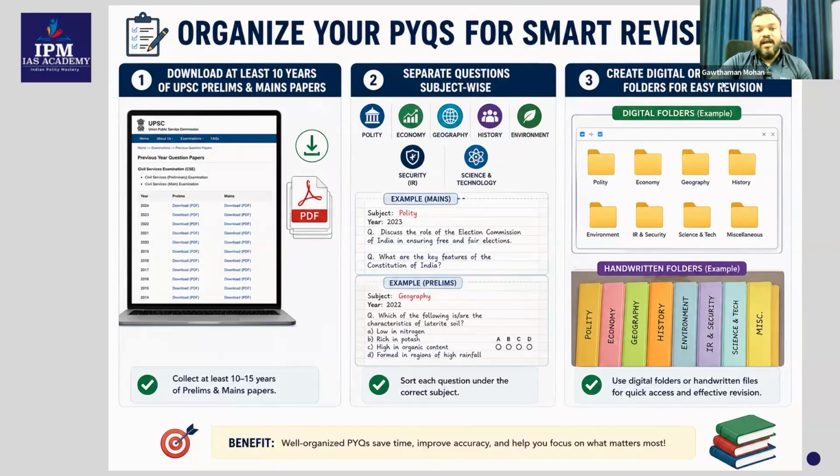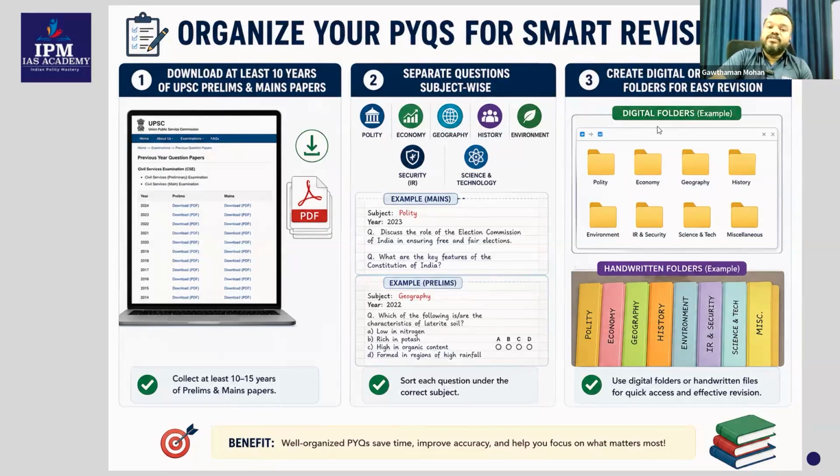The third one is how you are going to do it. You can do it in two ways. One, you can have your own digital folders on your laptop. Or else you can have a handwritten folder, like a file you keep in a textbook or notebook. Separate it based on polity, geography, history, environment, IR, science and technology, miscellaneous, etc.